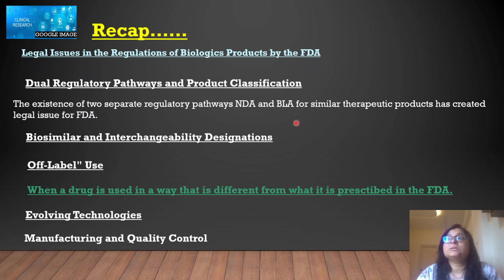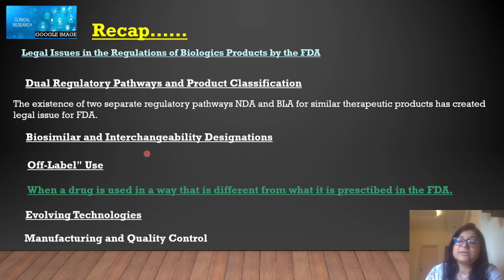I have discussed this with a very simple example: when you go to a medical store and they don't have what the doctor has prescribed, they give you the option, okay sir or madam, you can buy this one instead of this because of its composition. So that is the biosimilar. But for a biosimilar product, have they passed all the regulatory checkups by the FDA or not?